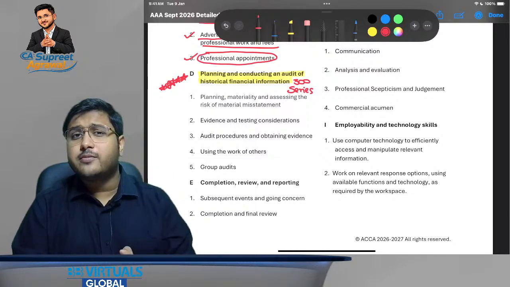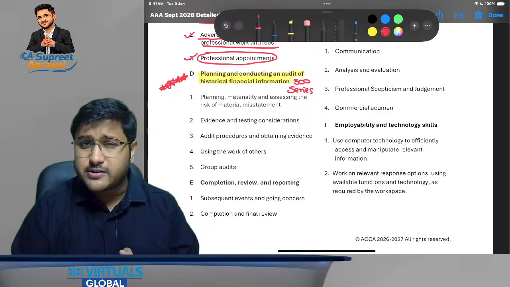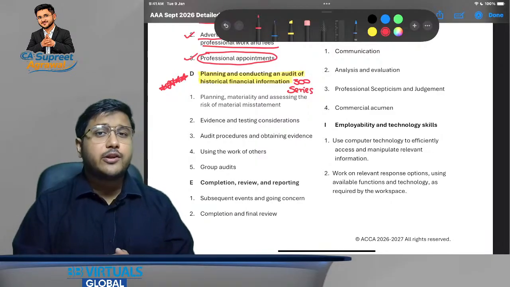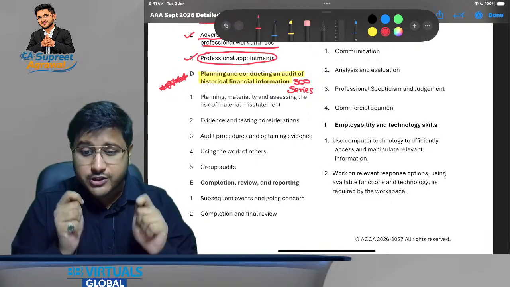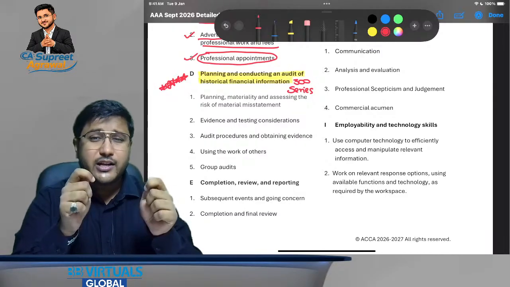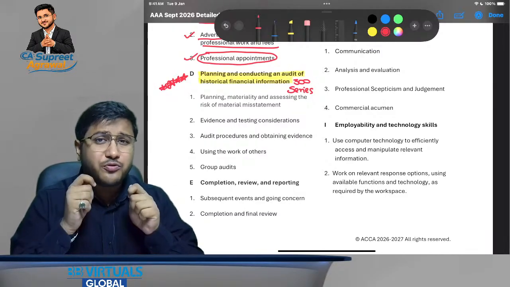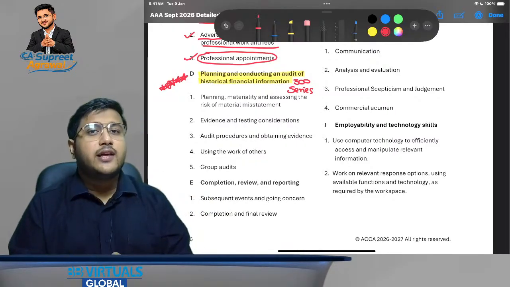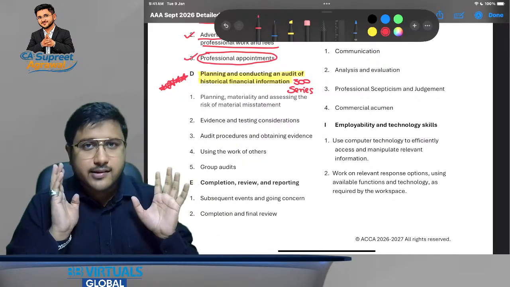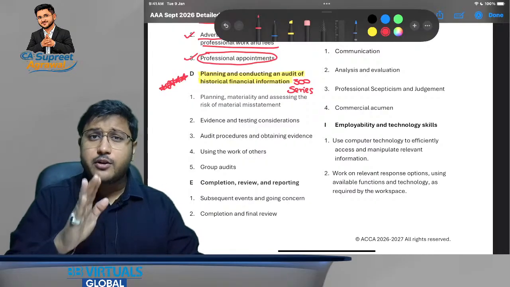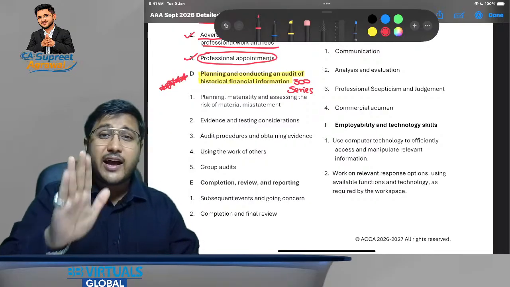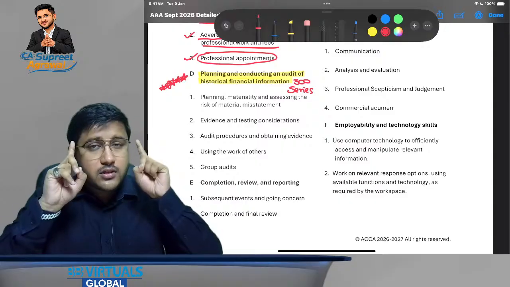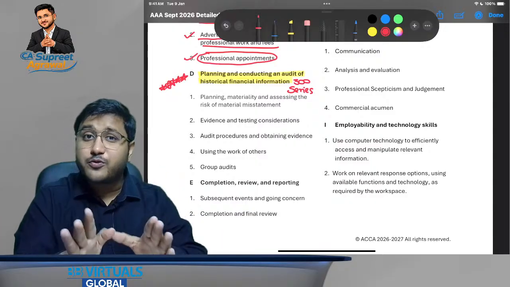When I explain the practical aspects and real case scenarios, you will be able to form better judgment as well. And my dear friends, once you are able to form your judgments for different case scenarios, then you can think that AAA would be a very easy subject for you. It becomes difficult when you just try to stick to a textbook and then try to answer. But if you can think from a practical point of view, it becomes much easier for you.